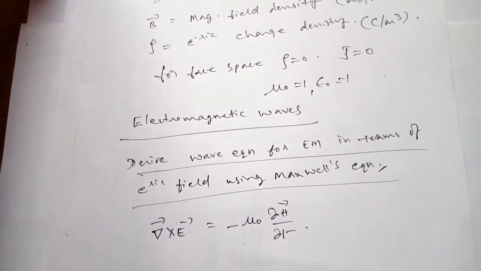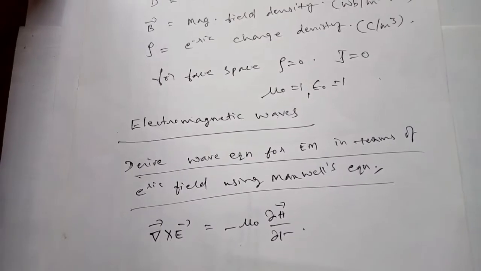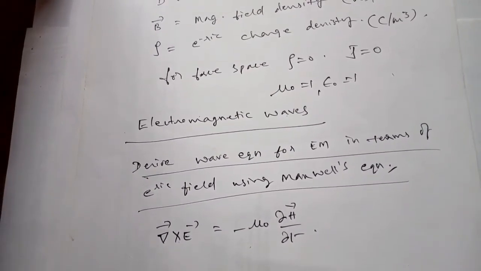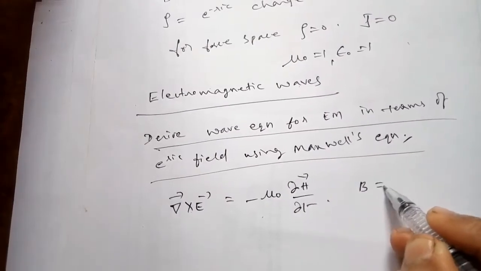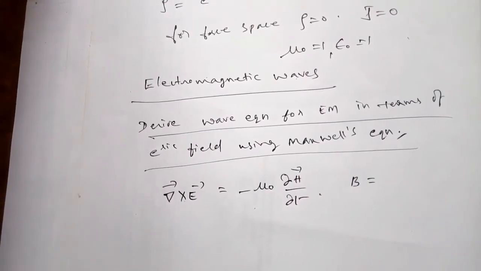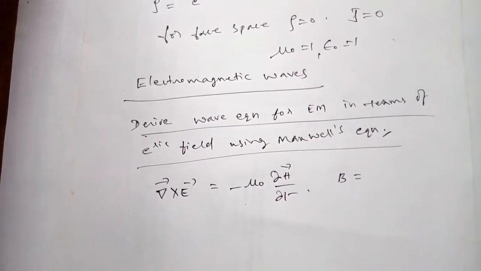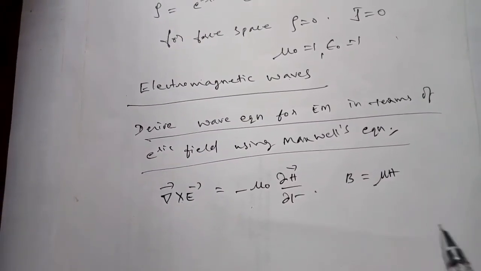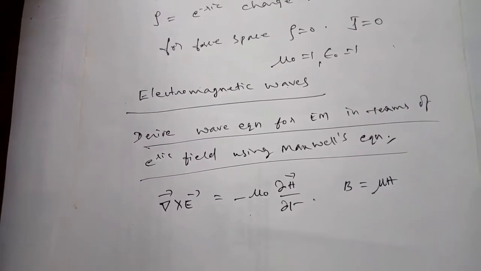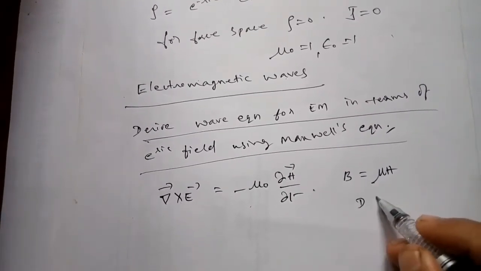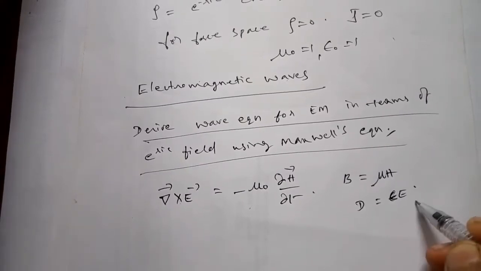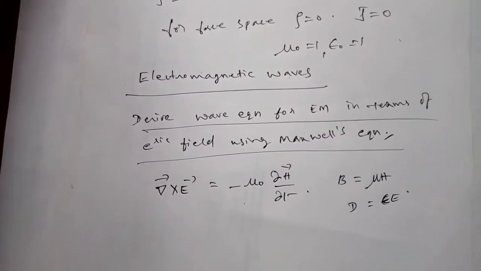The third one is obtained by substituting B is equal to mu H. Similarly for D also you can substitute epsilon E. So this is required, keep it in mind. For the next equation we have to substitute.